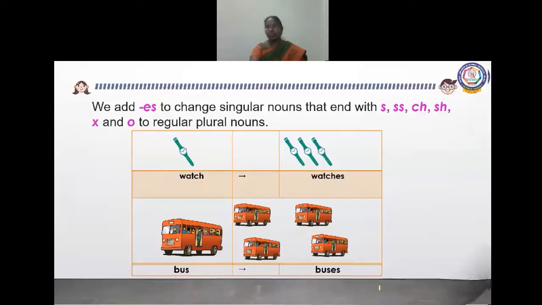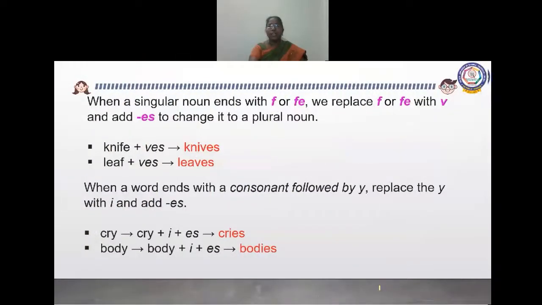You understood? When a singular noun ends with F or FE, we replace F or FE with V and add ES to change it to a plural noun. For example, knife, knives. See here, the word ends with FE, so we are adding VES. And here also we are adding VES, leaf, leaves. Okay, understood? Yes.